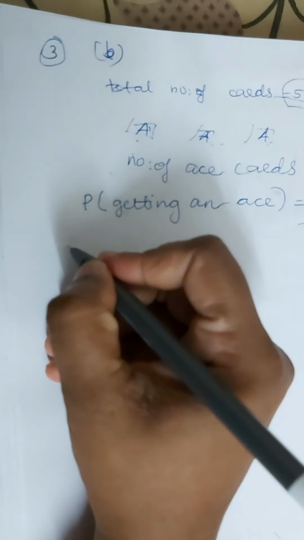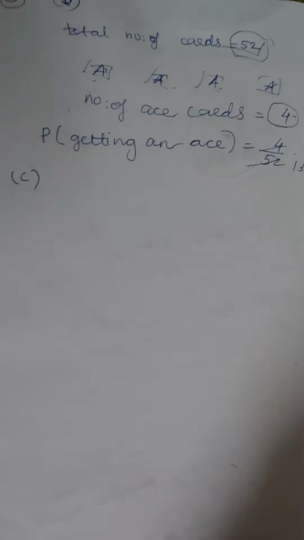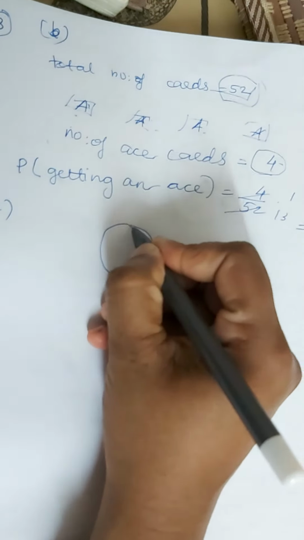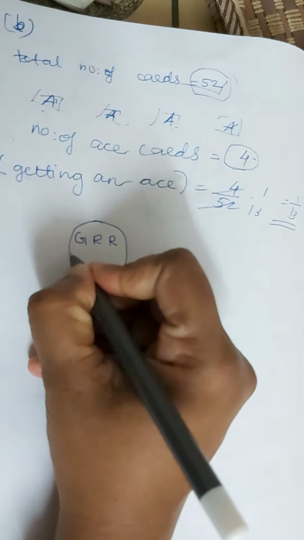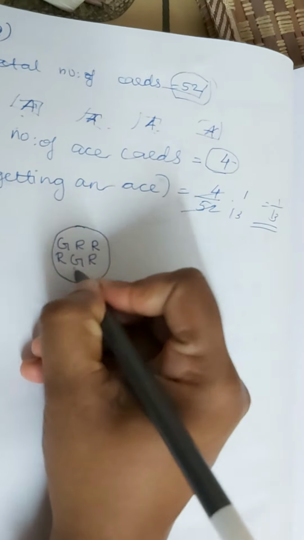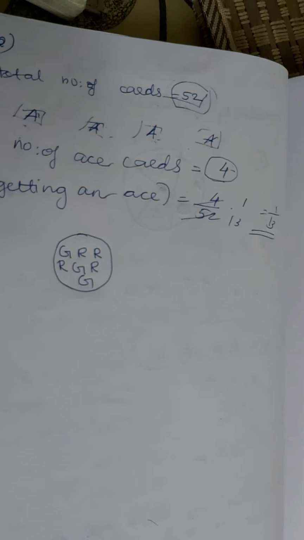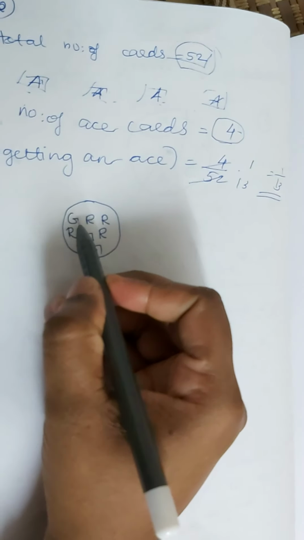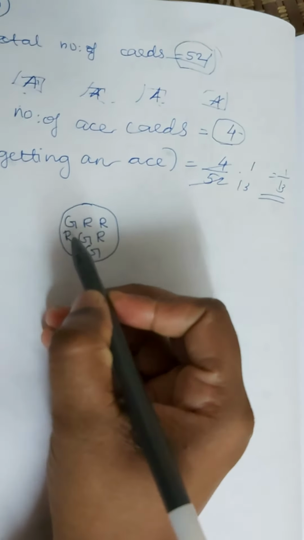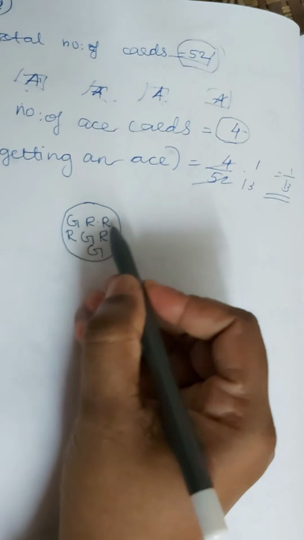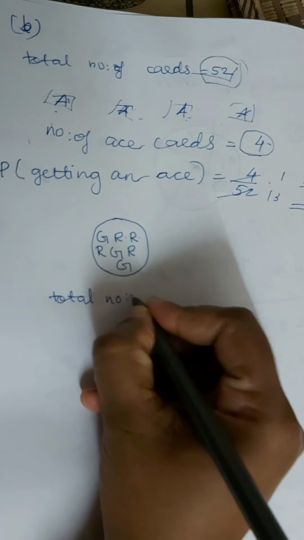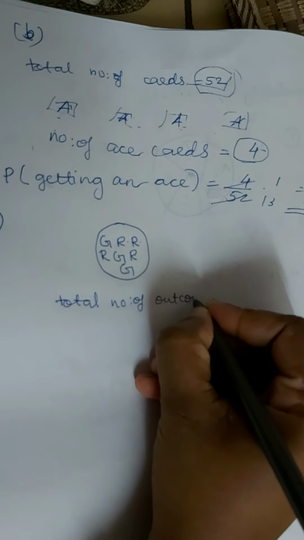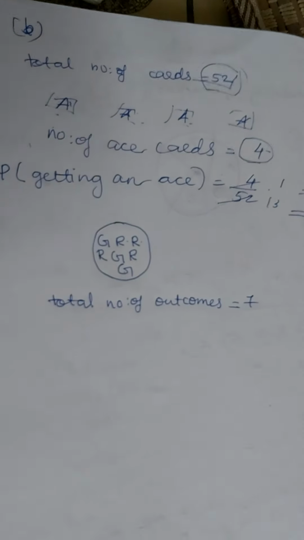Okay, next is C part, probability of getting a red apple. Inside this circle some letters are denoting green, red, red, red, green, red, green, correct? So we have to find the probability of getting a red one. What is the total number of outcomes? 1 2 3, we have to find the total of these letters. 1 2 3 4 5 6 7. So total number of outcomes is equal to 7, correct?